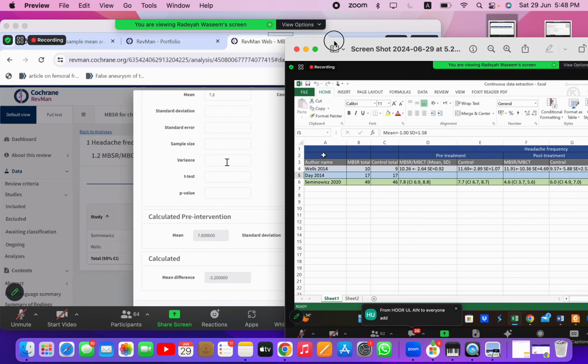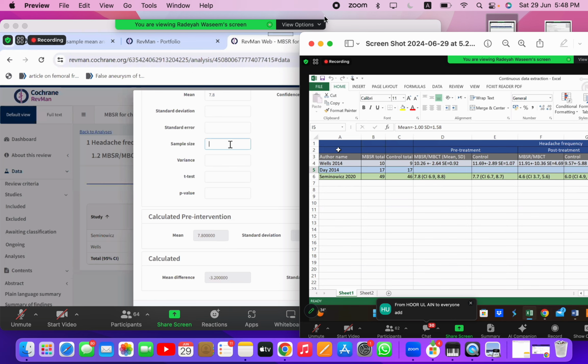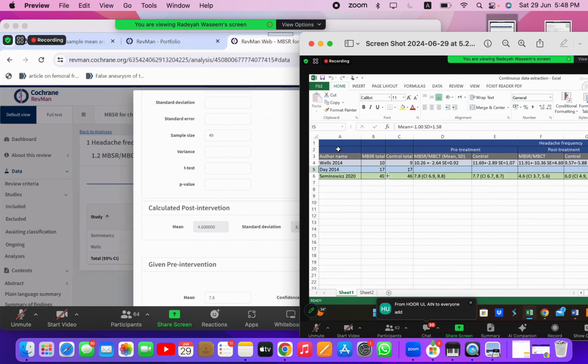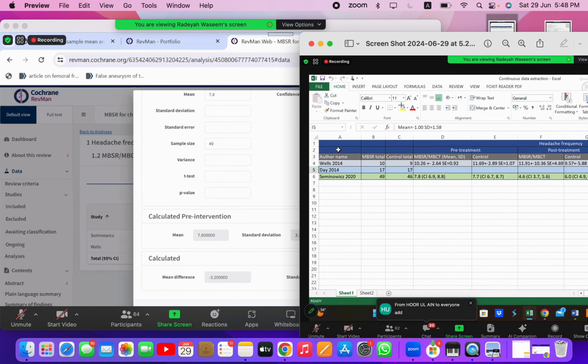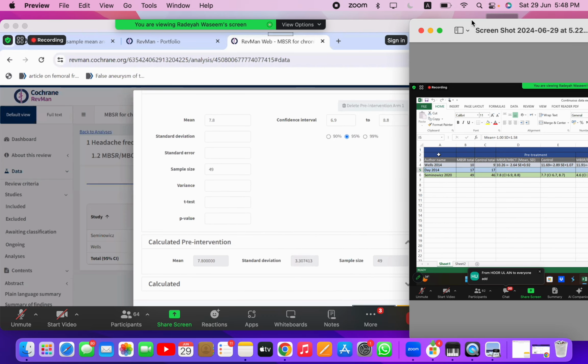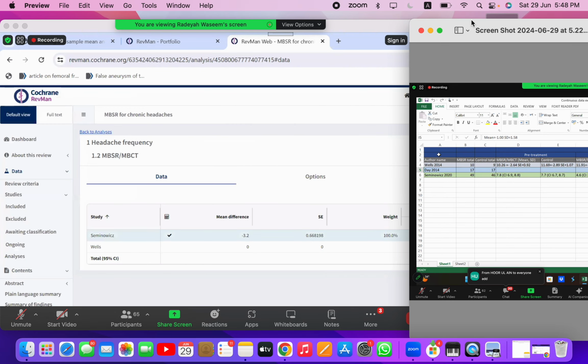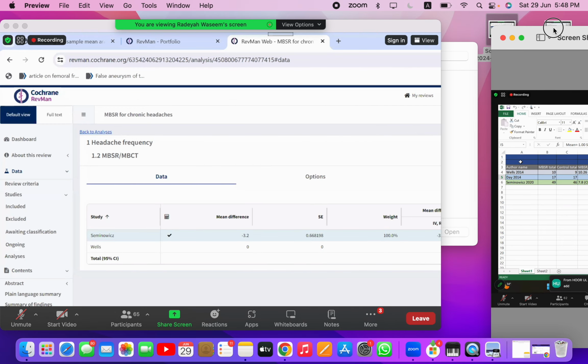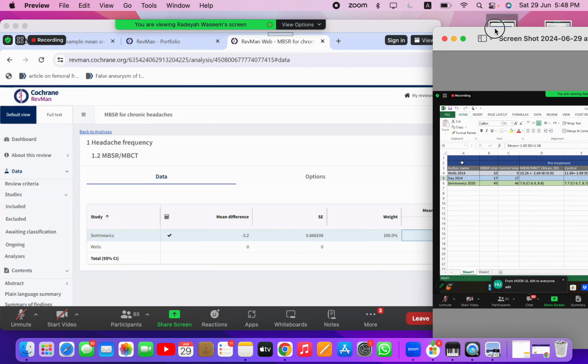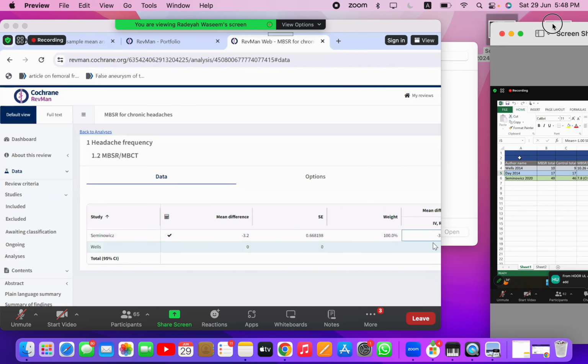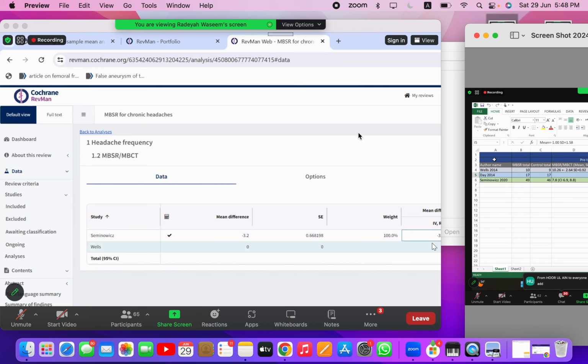Okay, wait, the sample size is left. The sample size is 49, because again it's the MBSR group, right? Follow the picture. Follow the table, the data extraction table. So now I will click on update data table. And now RevMan gave me the mean difference along with the 95% confidence interval for Seminovics.